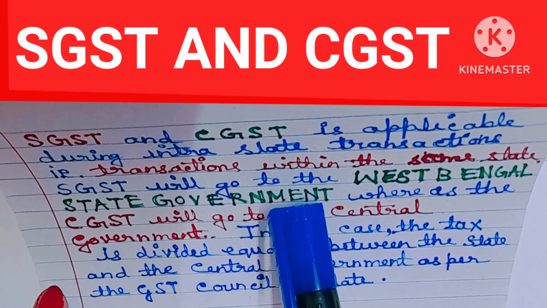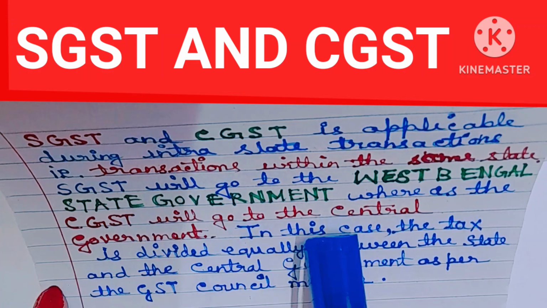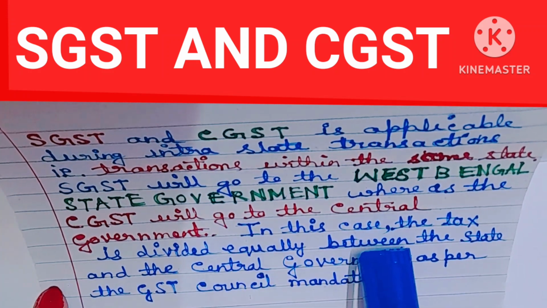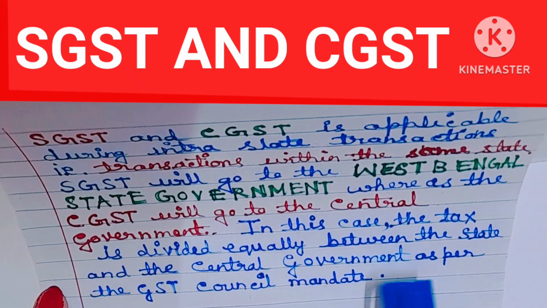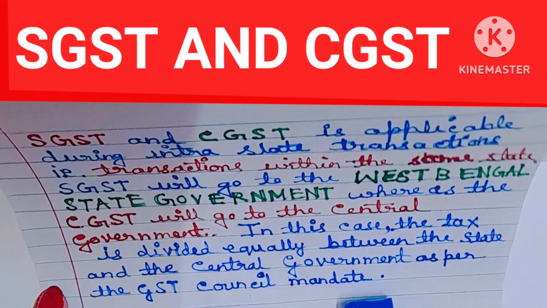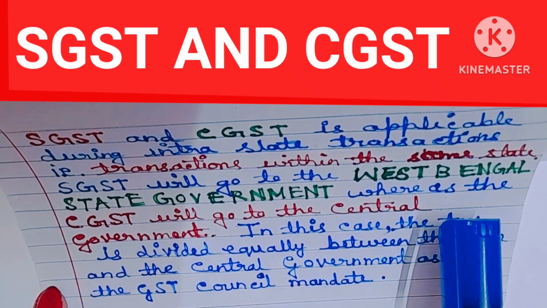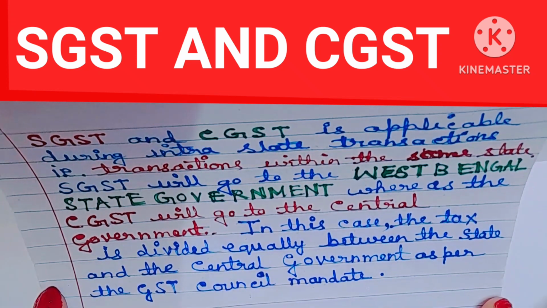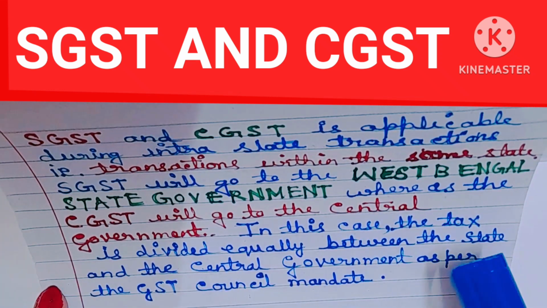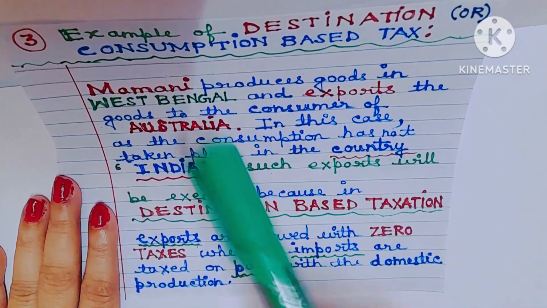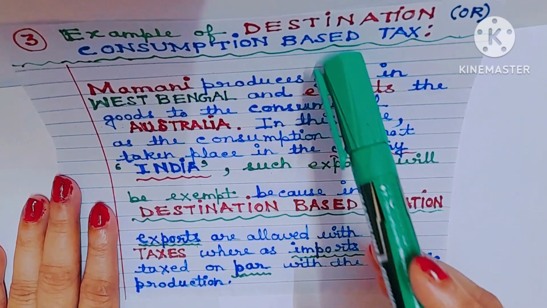SGST will go to the West Bengal state government, whereas the CGST will go to the central government. In this case, the tax is divided equally between the state and the central government as per the GST Council mandate, because this is an intrastate transaction, that is transaction within the same state. So the tax will be collected by the West Bengal state government and the central government equally. Understood?